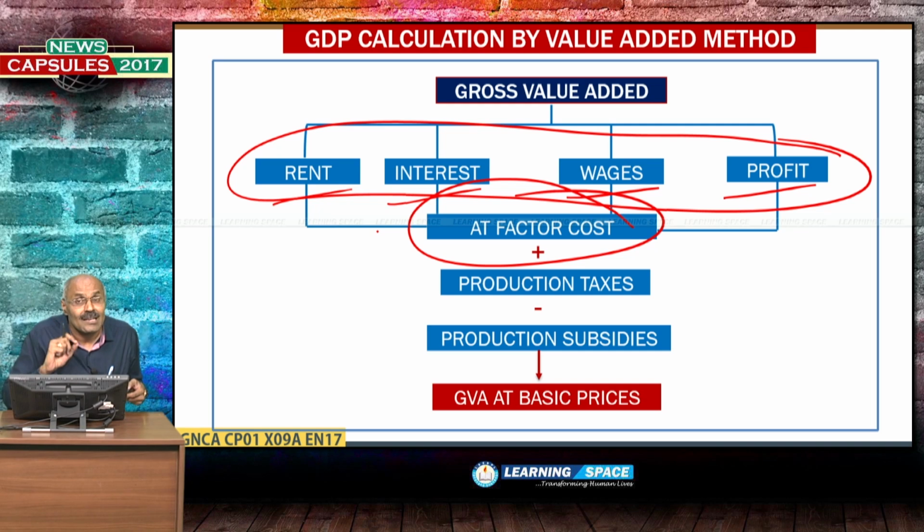And for this, you have to add production taxes. Please differentiate between production taxes and product taxes. Similarly, production subsidies and product subsidies. Please differentiate between them. So, here this is gross value added, rent, interest, wages, profit put together, at factor cost, and if you add production taxes and subtract production subsidies, you will get gross value added at basic prices.